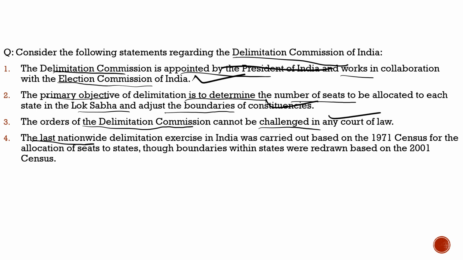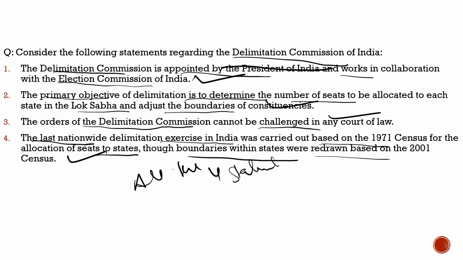Fourth, the nationwide delimitation exercise in India was carried out based on the 1971 census for the allocation of seats to states, though boundaries within states were redrawn based on the 2011 census. That is also true. So with respect to this question, all the four statements are true. I hope you had understood the question as well as the context of the question.